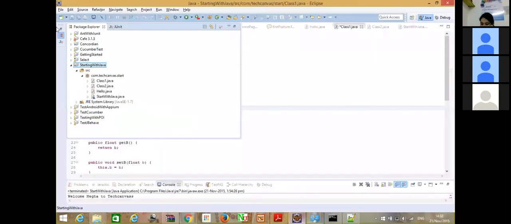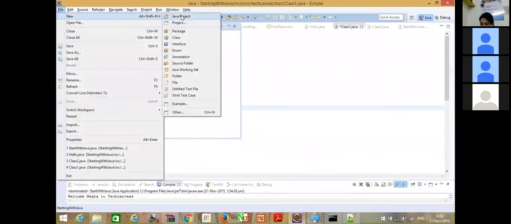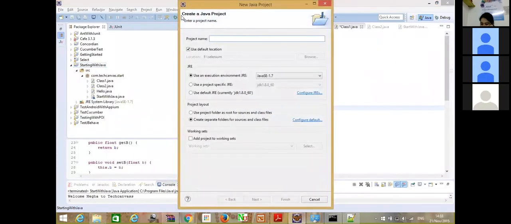After that, launch your application using the exe file that I just showed. Then go to File, New, and create a Java project. You should also name your Java project with a capital letter.